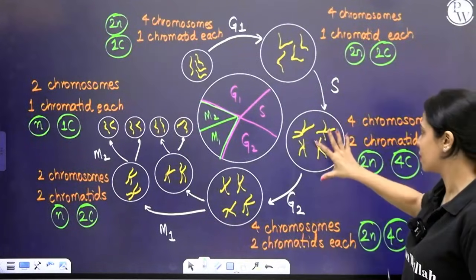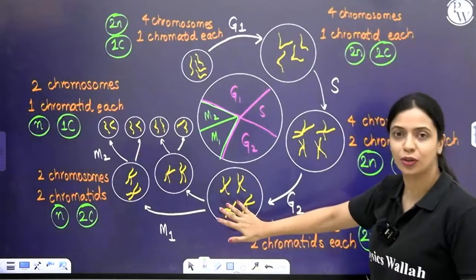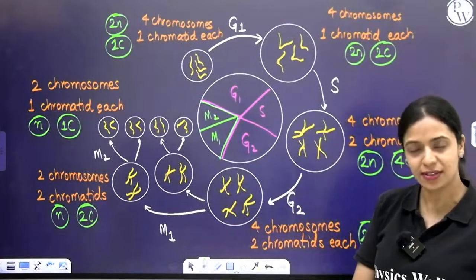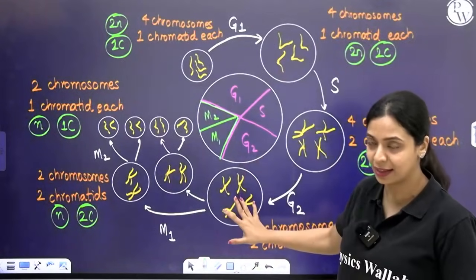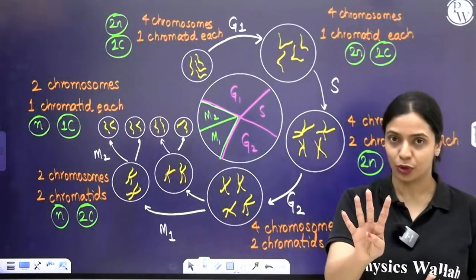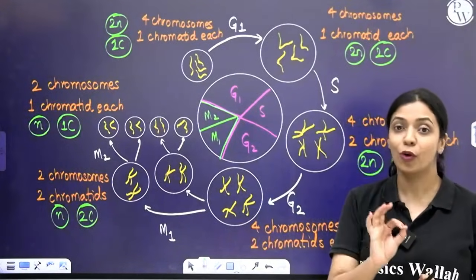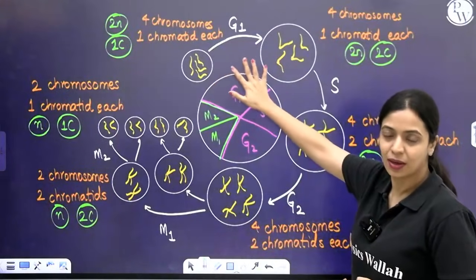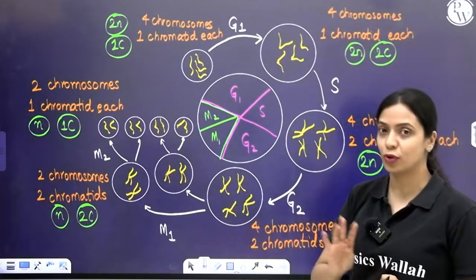Where is this? This is in S phase. Now what happens? The cell will move to G2 phase. During G2 phase, is there any change in the number of chromosomes or chromatids? No change at all. It will be exactly the same as it was during S phase. It will contain 4 chromosomes. It will still be diploid, but it will have 4C condition. So during G1, it is 2C condition. After S phase and in G2 phase, it will be 4C condition.